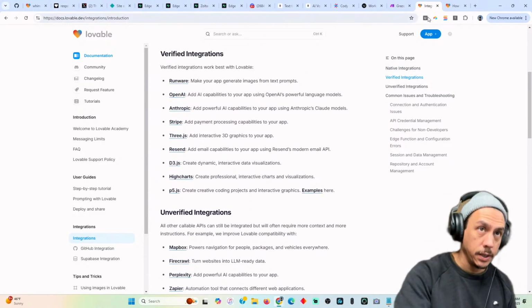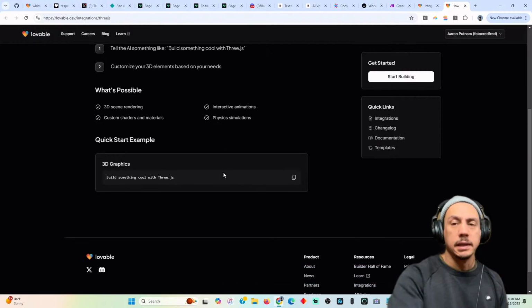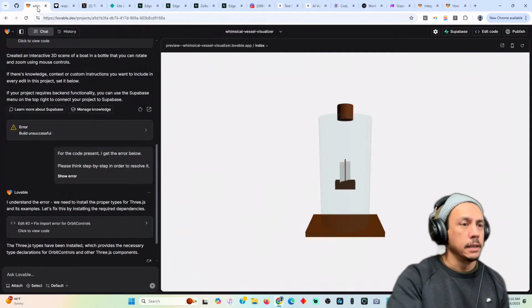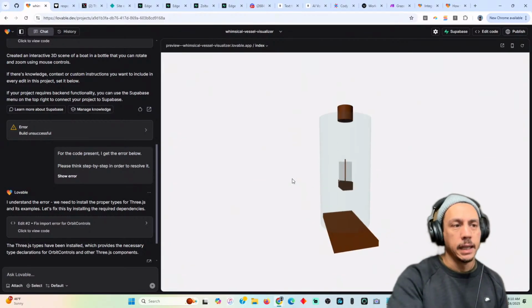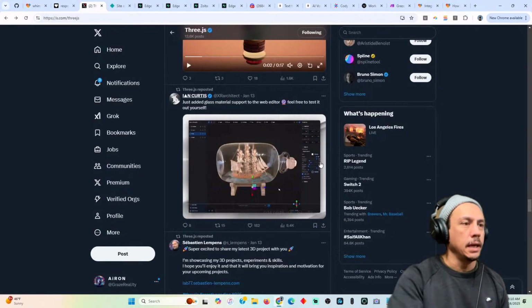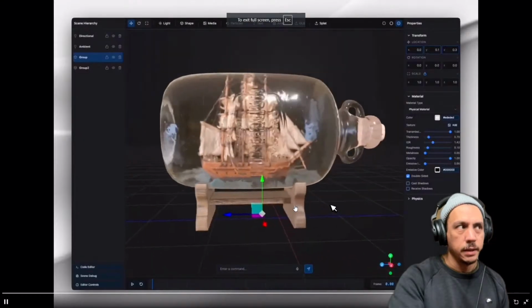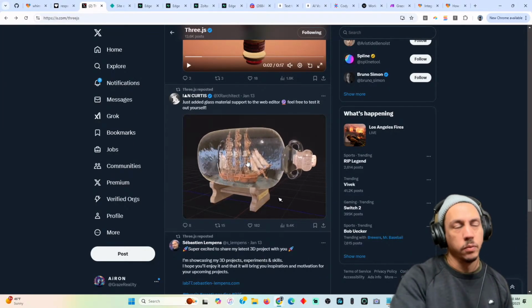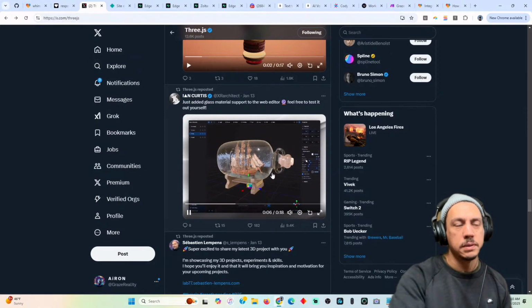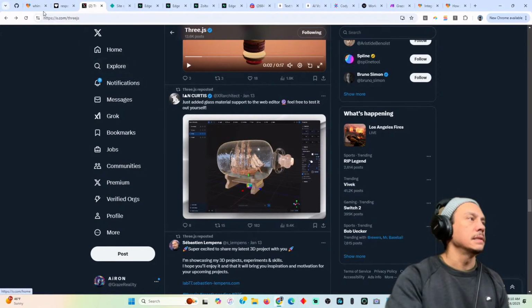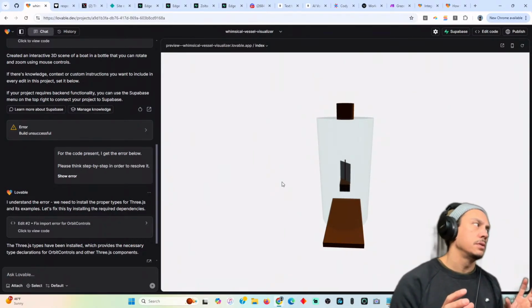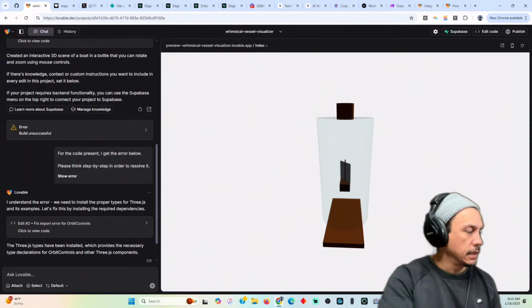But again, today specifically talking about 3JS, building something cool, what is actually cool, and closing the gap between this boat in a bottle and this boat in a bottle, right? I'm sure this is where the work really is. And so can you do this with AI? I don't think you could do this yet. I've seen some stuff with creating 3D assets with AI, so that's probably something that I'll think about trying to figure out how to bring to Lovable.